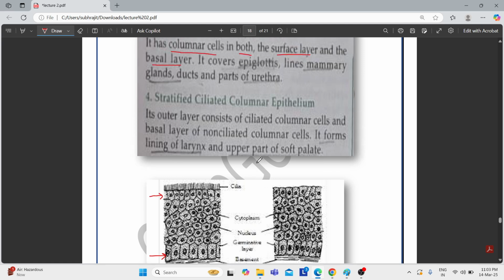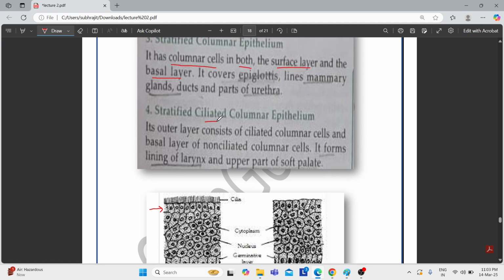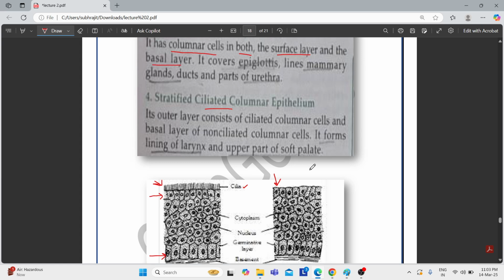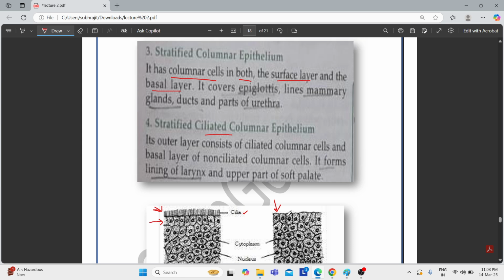Another one is the ciliated columnar epithelium. Just one difference is that they have cilia. This one is a ciliated columnar epithelium. This is the normal stratified columnar epithelium, which means no cilia are present, and here cilia are present, so this one is the stratified ciliated columnar epithelium due to the presence of cilia.